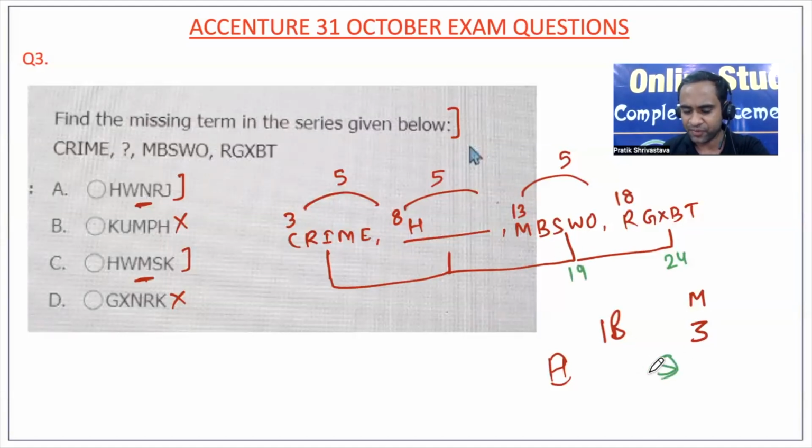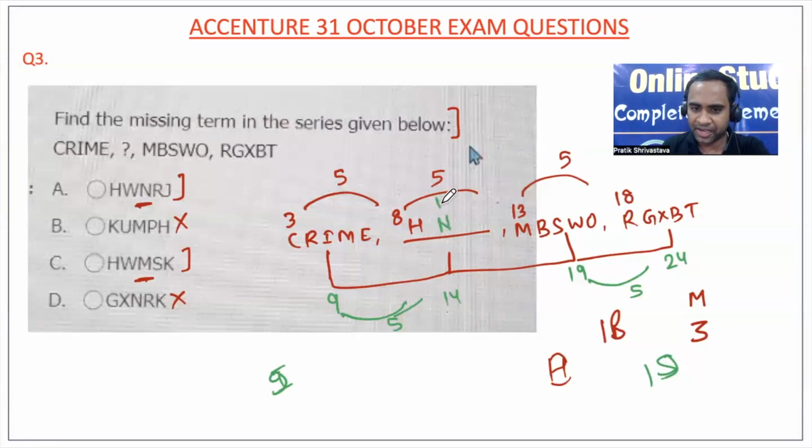S we can write like this, I looks like 9, so 9. Here if you see 5, again there is a gap of 5, so 9 plus 5 is 14. 14 will be nothing but N, right? So 14 November, this is how I have asked you to remember. So again here also there is a gap of 5, so H and the third letter will be N. So option A will become the correct answer, right?